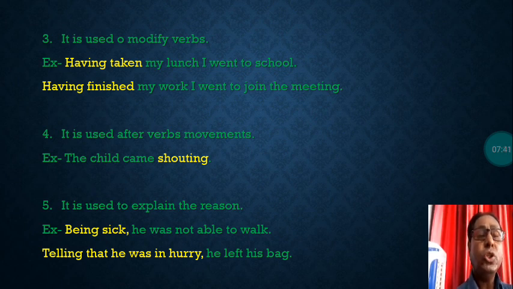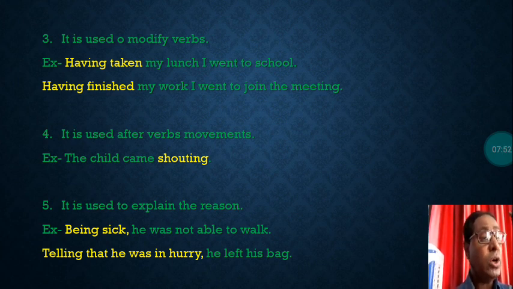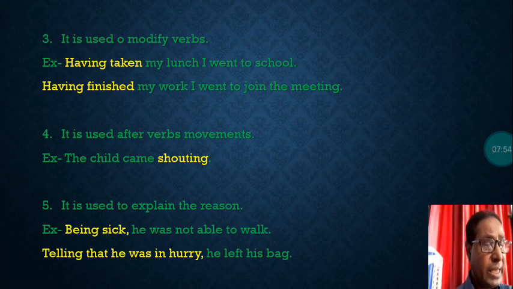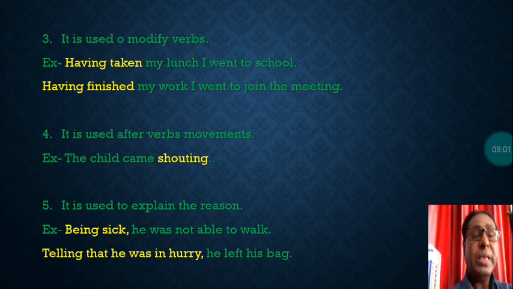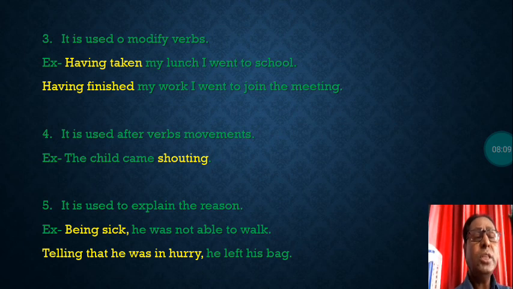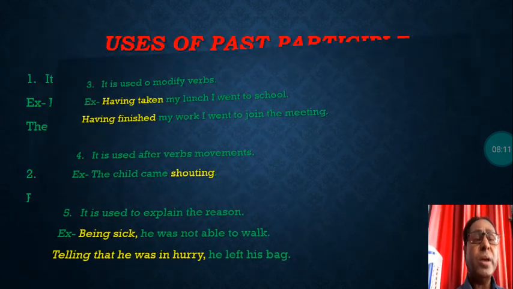It is used to explain the reason. Present participle is also used to explain the reason. Being sick, he was not able to walk. Why was he not able to walk? Being sick, because he was sick. So being is the ing form of the be verb. Being sick, he was not able to walk. Telling that he was in a hurry, he left his bag. So in this way, you see the usage of present participle.